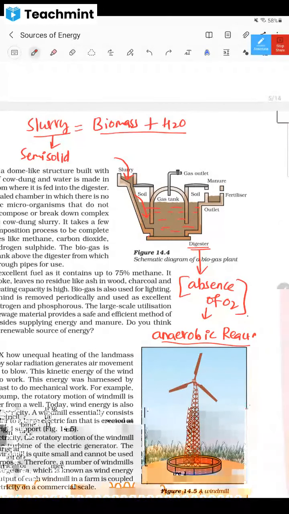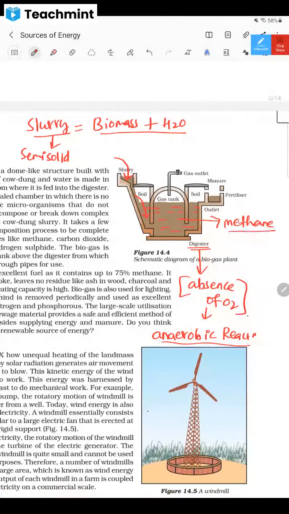The major gas produced here is methane. Carbon dioxide, sulfur oxides and nitrogen oxides are also formed. You will get to know about that in this paragraph: when you read it, you'll see the major gas is methane.